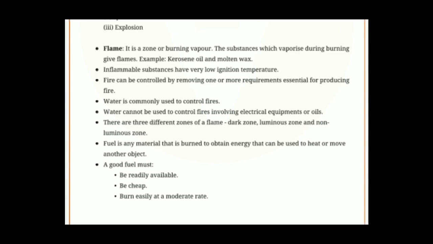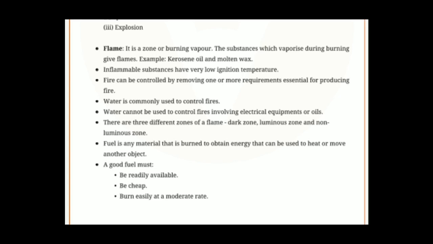After that we have learnt about flame. The structure of flame is important, children, for the exam pointer. Flame is a zone of burning vapor. The substance which vaporizes during burning gives flame. Example, kerosene oil and molten wax. So the important word is the substance which vaporizes.